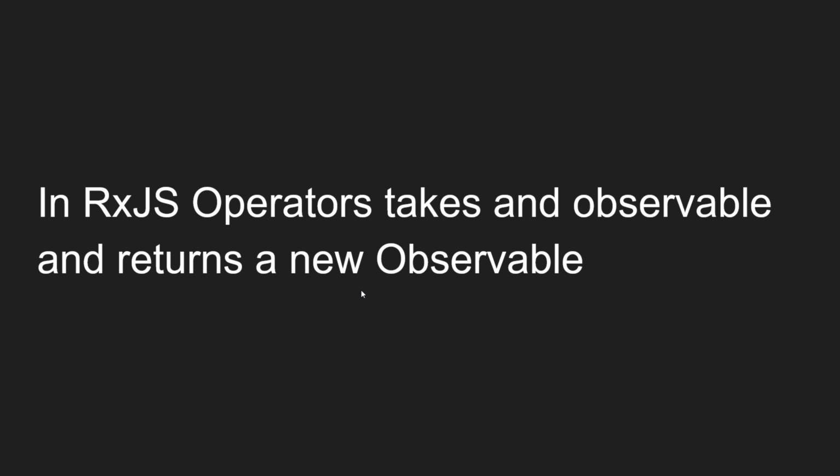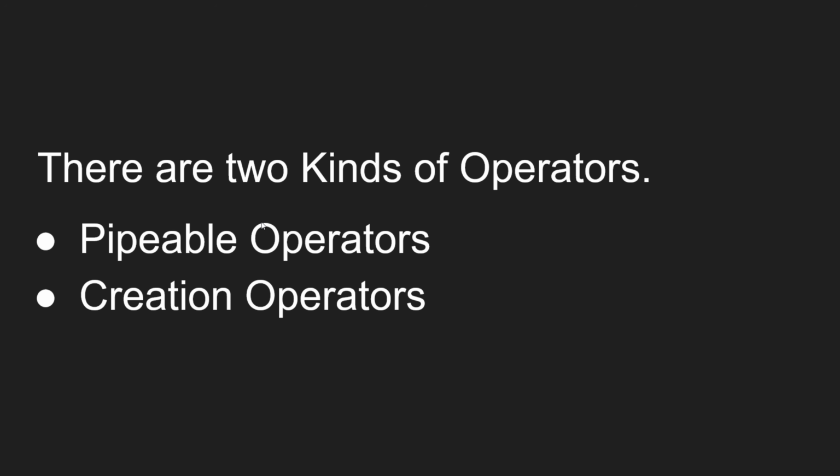That's it. As we already know, there are two kinds of operators: the pipeable operator and the creation operator. Creation operators we have already seen.